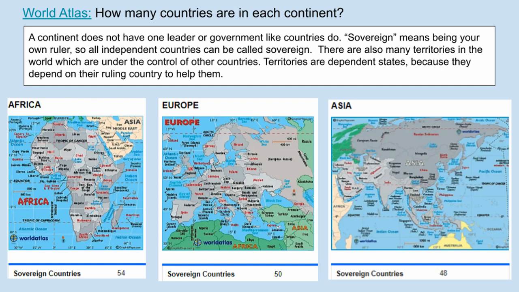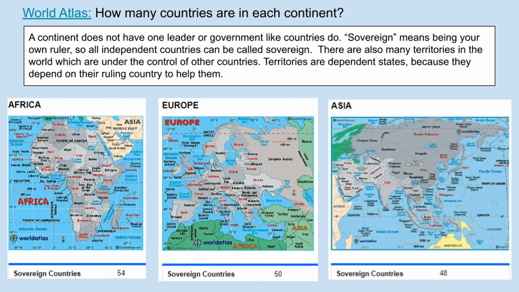How many countries are in each continent? A continent does not have one leader or government like countries do. Sovereign means being your own ruler, so all independent countries can be called sovereign. There are also many territories in the world which are under the control of other countries. Territories are dependent states because they depend on their ruling country to help them.